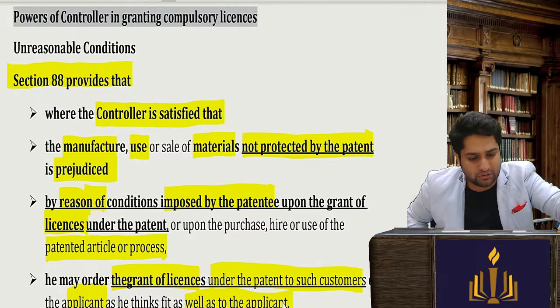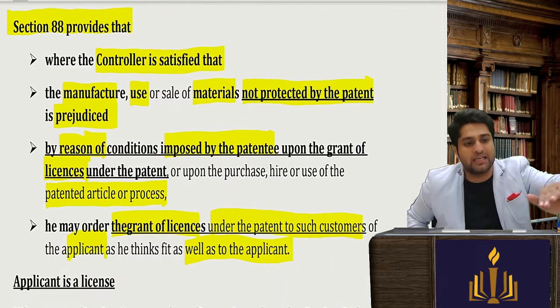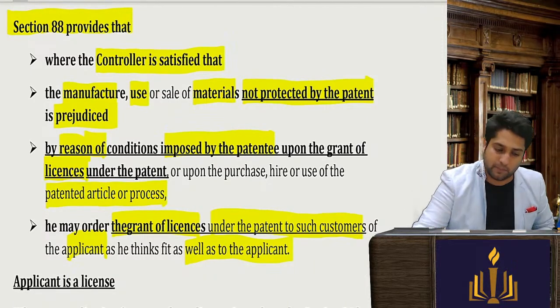So on reading it sounds very difficult. Let's read the entire thing, then I will explain it.